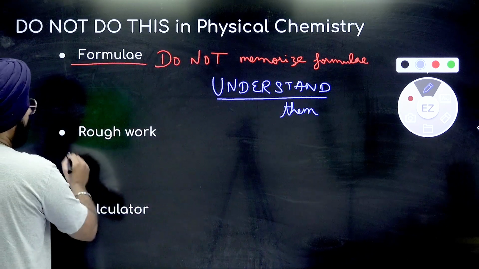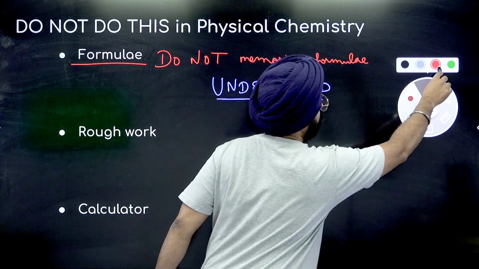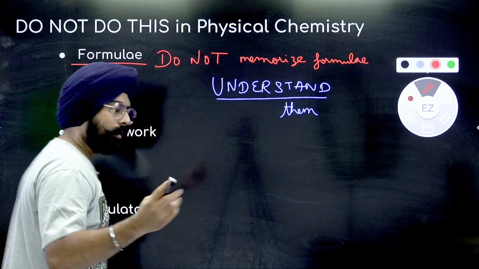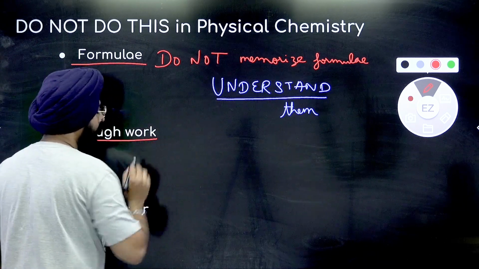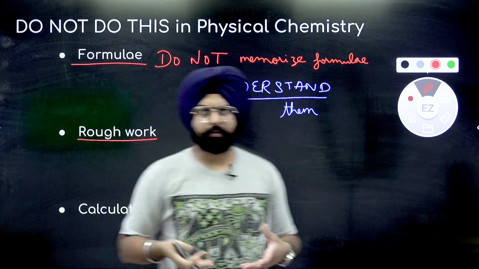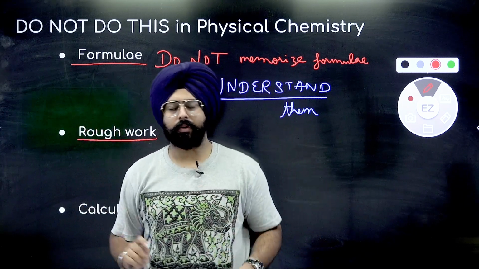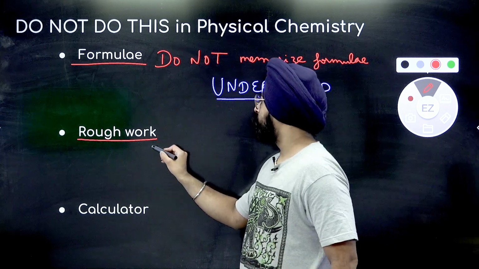Chalo. Then the second thing is doing calculations. Okay. How do you do rough work when it comes to physical chemistry? See, in the examination, you will have a rough worksheet with you, right? Or in board examinations, you will make a margin and do your rough work. So your rough work has to be neat and clean.